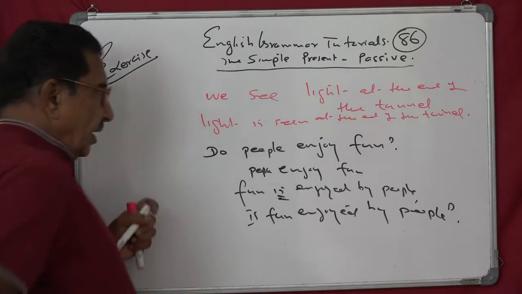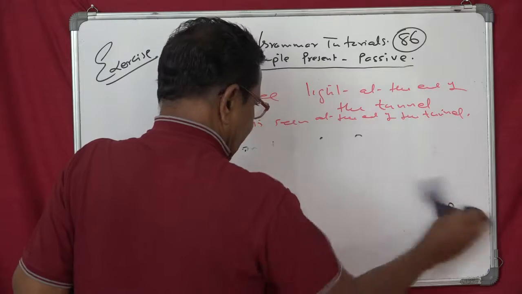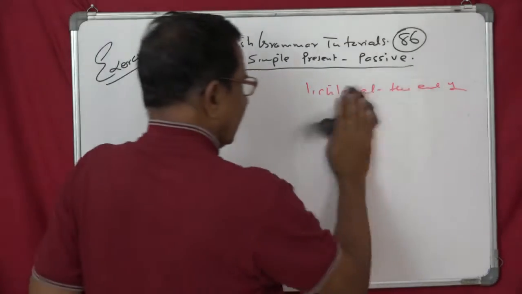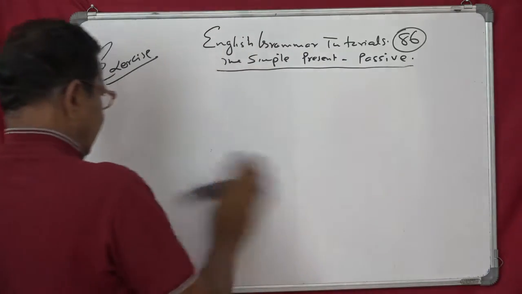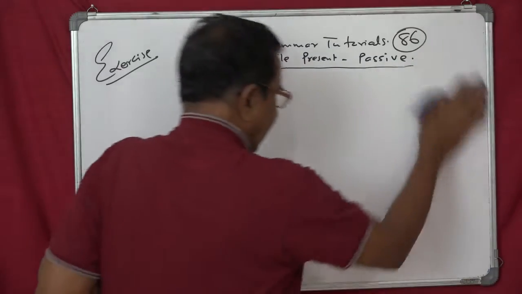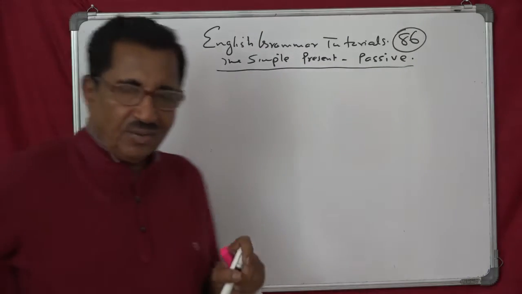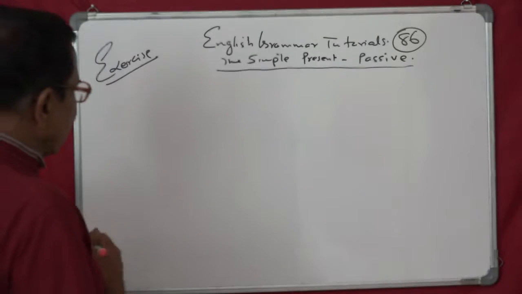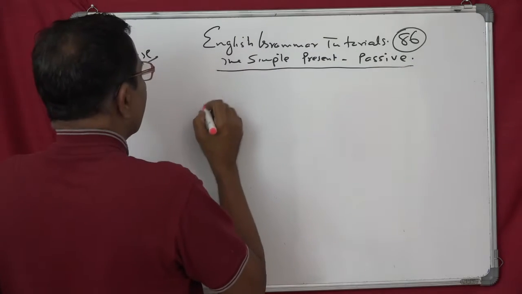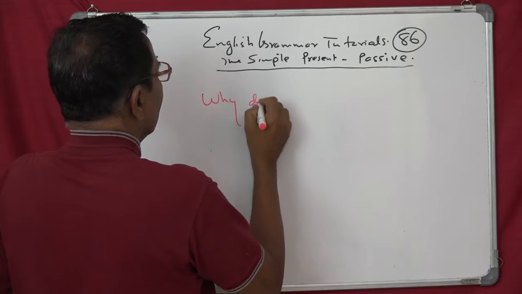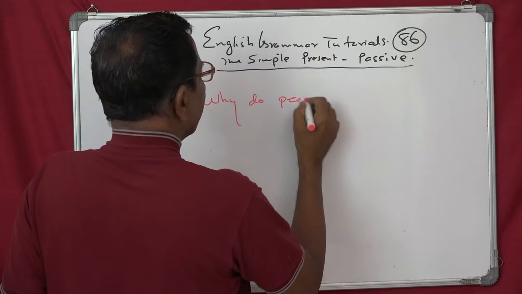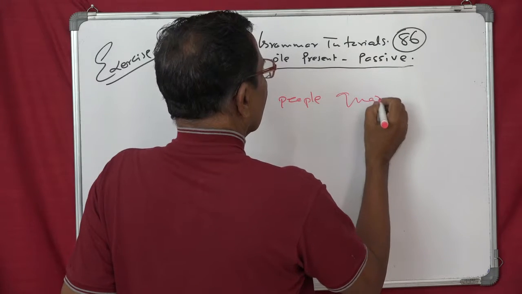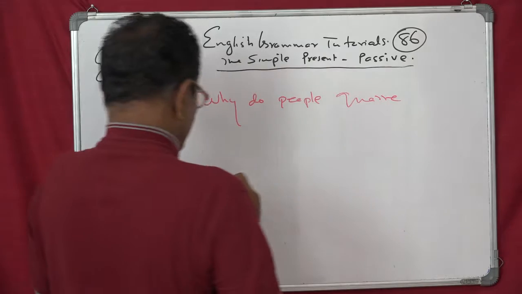Now we'll go on to the last W's question. With that we will say goodbye to this session. Okay? So you are following and you are enjoying, I think, because it is very interesting. This part of grammar is very interesting because you can do something with your brain. Yes. So here it is. You have got the last sentence here. See, you are going to, why do people quarrel? Okay. Quarrel. Okay? Or you don't like quarrel?